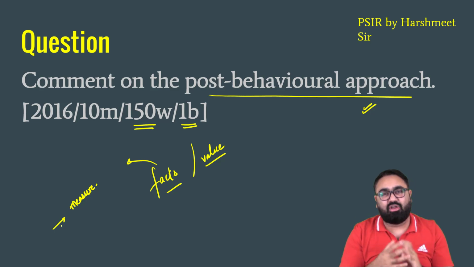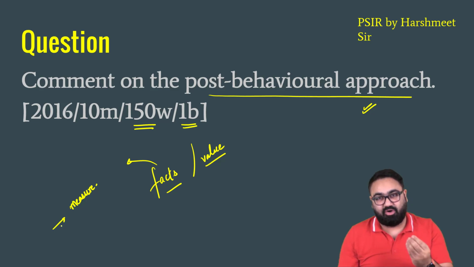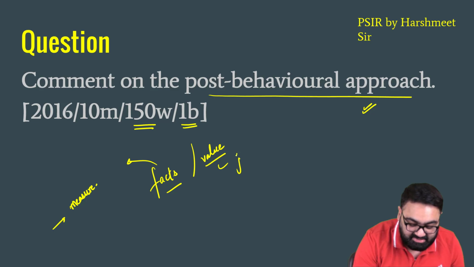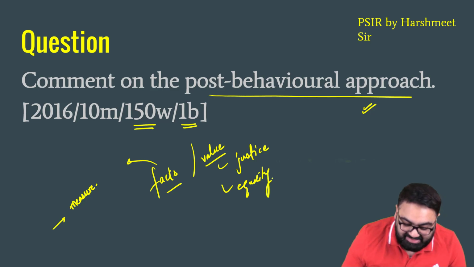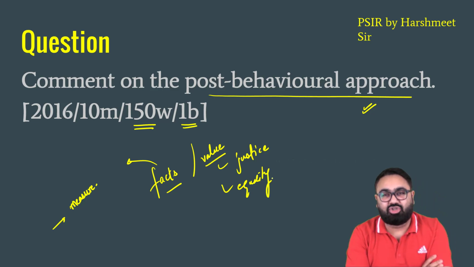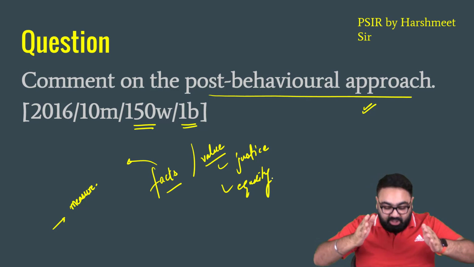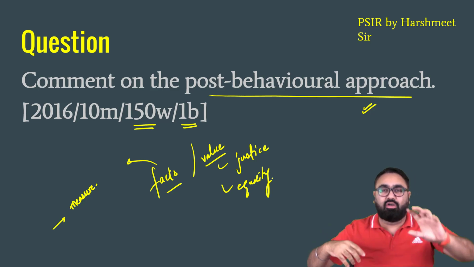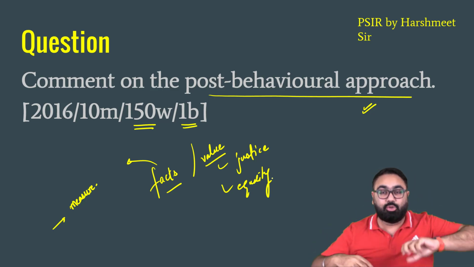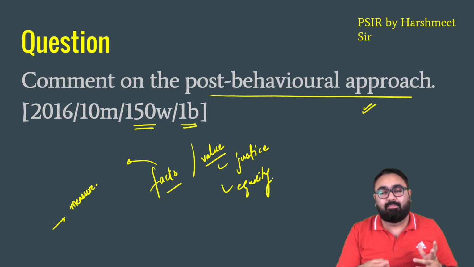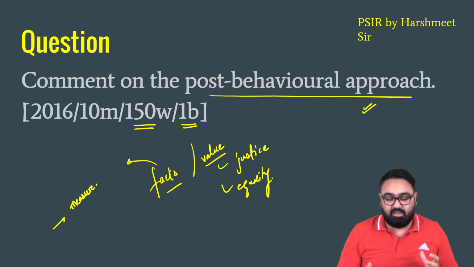Then there is another approach. The second approach is based on values. Values are something that cannot be measured. For example, justice, equality. If I say our society has equality, now how do you measure it? There is no way of measuring that today's society has more equality than 100 years ago. You can say this, you can feel this, but you cannot measure this.